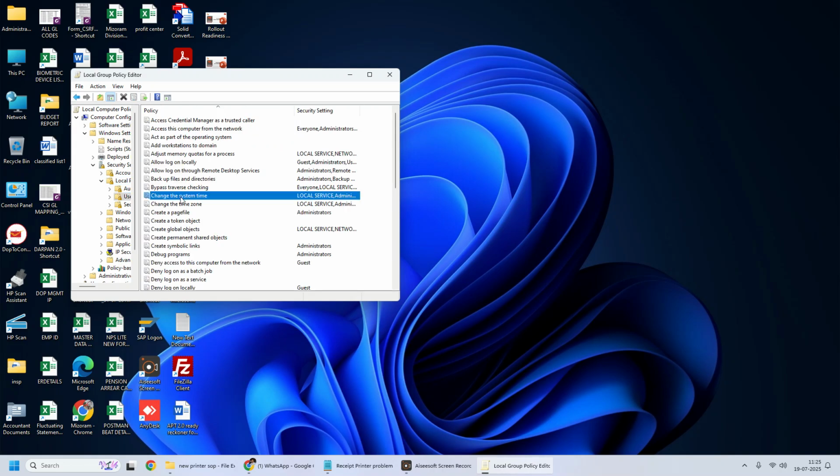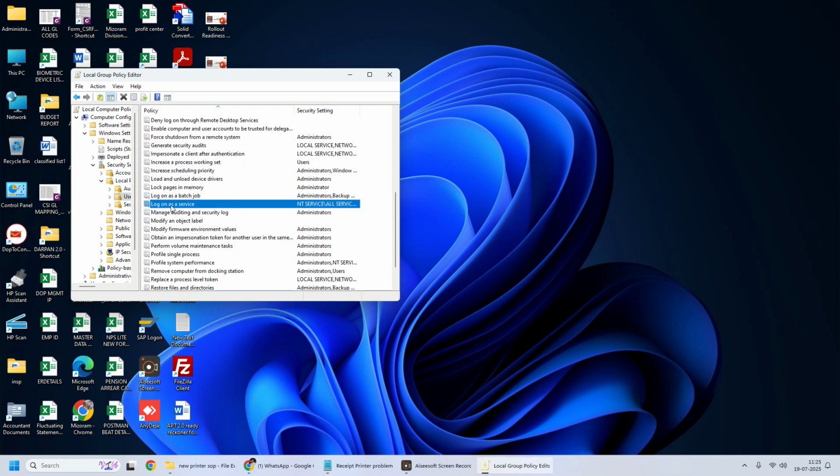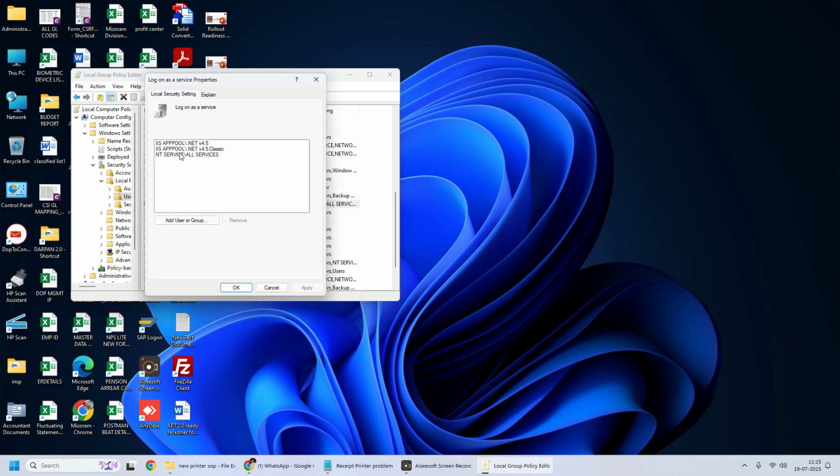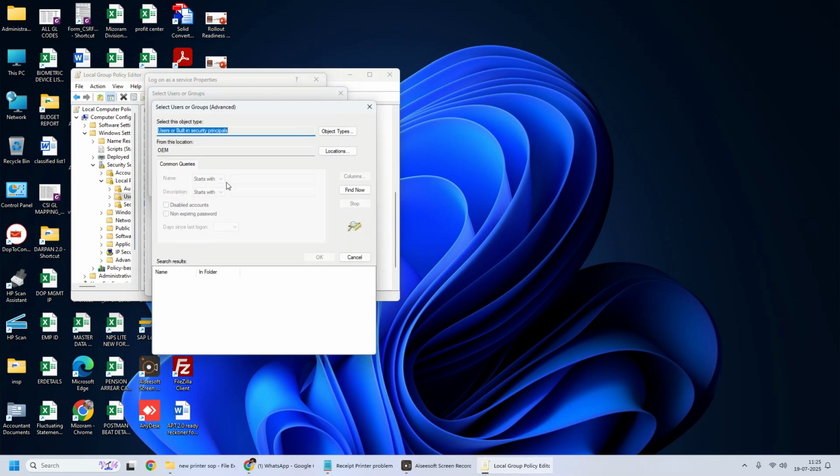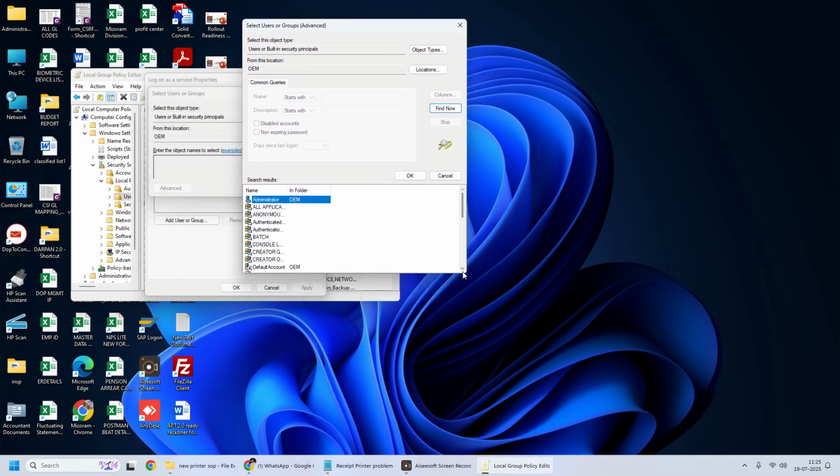Now search for logon as service, this one, logon as service. Double click. Now here the user ID will come. You select add user or group, then click advanced. Here you click find now on the right side, find now. Here all the users under your computer will come.